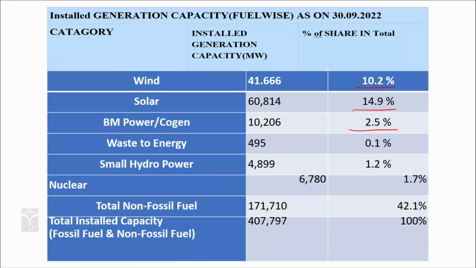So, the nuclear 1.7, the total non-fossil fuel. So, when you are able to differentiate the percentage of fossil fuel sector wise, non-fossil fuel sector wise, this will give you a kind of scenario, the way the power is being generated in our country and the significance why we need to shift from fossil fuel to non-fossil fuel.